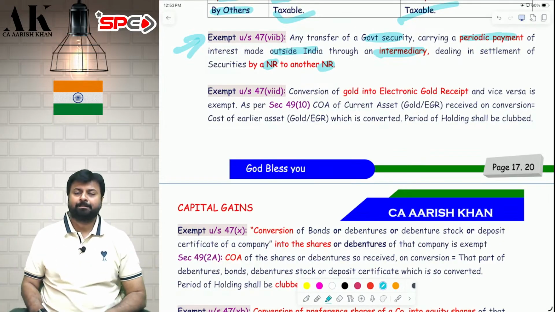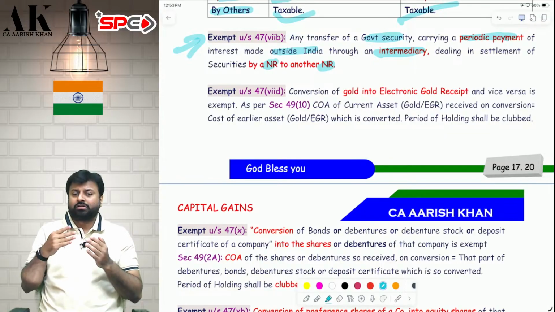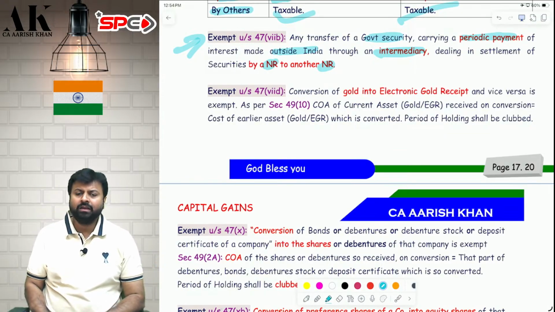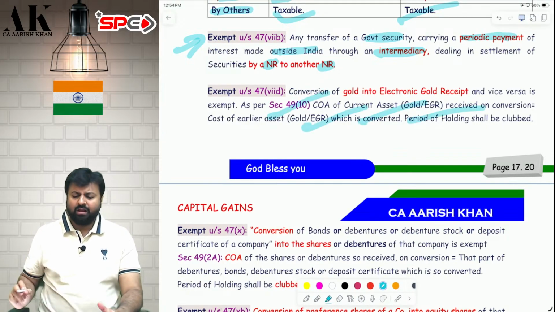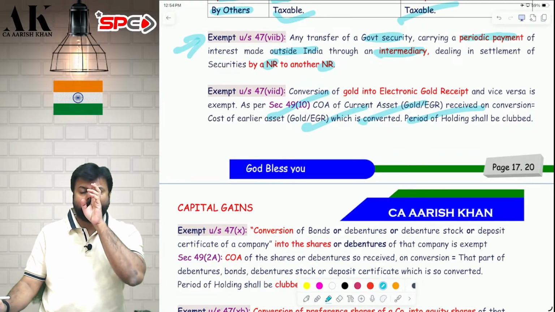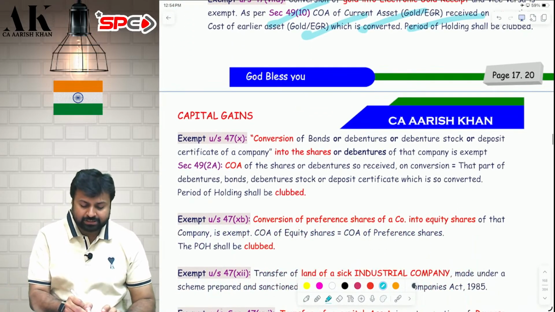Sale is not exempt. Later on when I sell, what will be the cost? The cost of the physical gold will be the cost of the EGR. The period of holding will be clubbed. Check. Very simple. The cost of the physical gold will be the cost of the EGR and the period of holding will be clubbed.